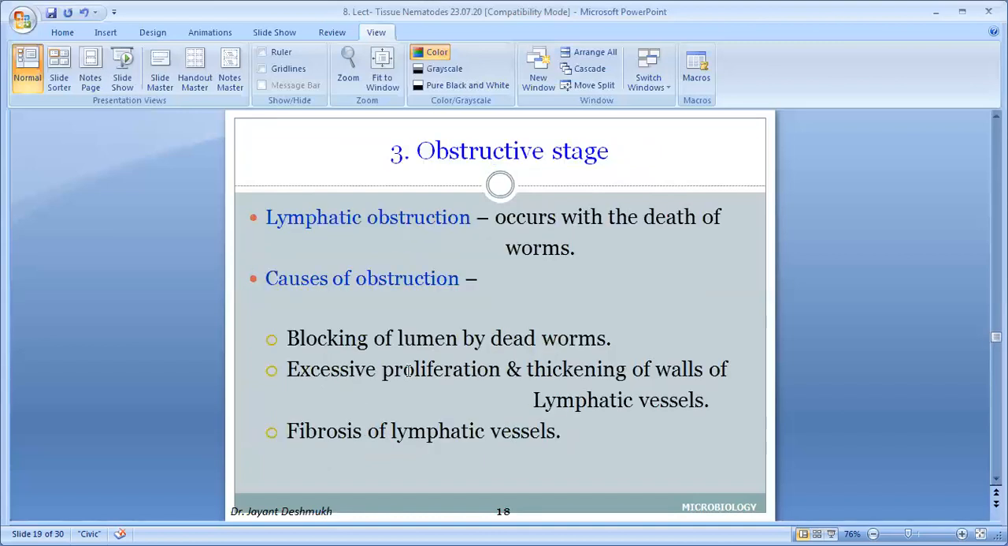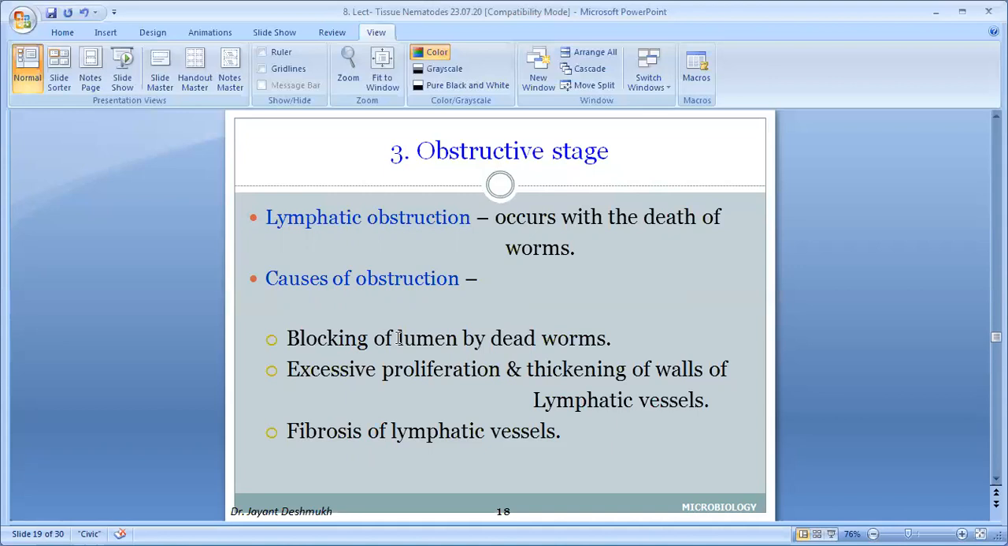Another stage is the obstructive stage. That is mostly the chronic stage. What is the importance of obstruction? Suppose the dead worm in the lymphatic vessel gets coiled. When it dies, it becomes coiled and forms a ball-like structure. This ball obstructs the lymph vessel. That is one mechanism. Second, when there is inflammation of the lymph vessels, there is endothelial proliferation. Due to endothelial proliferation, there is thickening, and the lumen gets decreased.